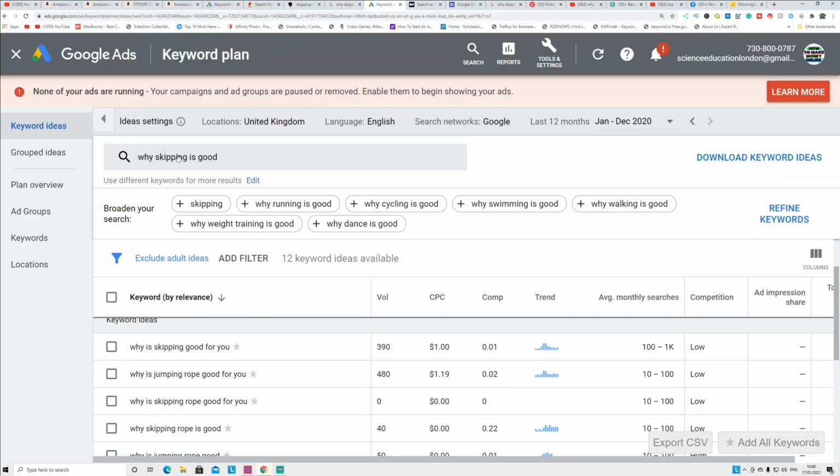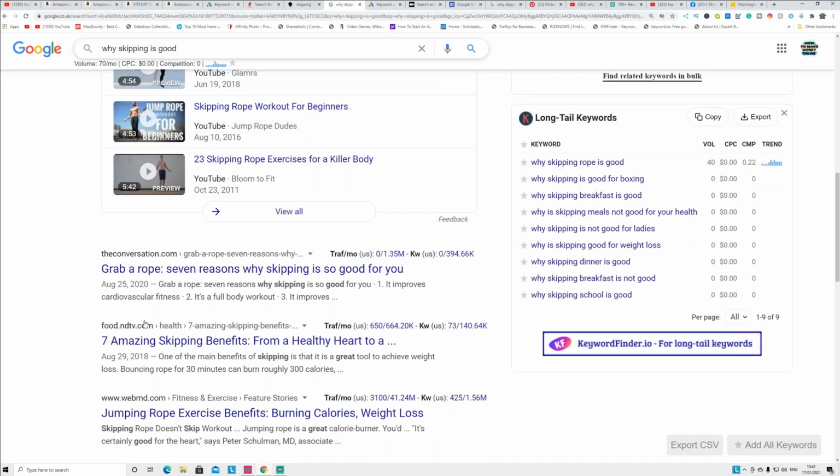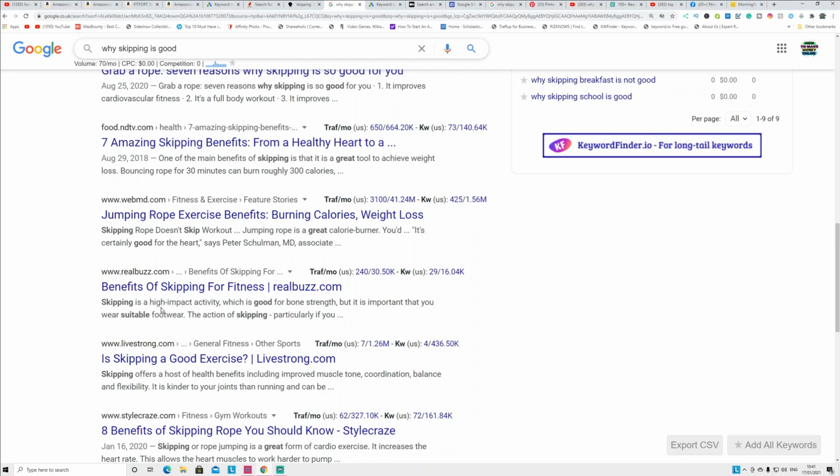If you go to keyword planner again and put that same thing, why skipping is good, you can see around 100 to 1,000 searches every single month, and the competition is low. So you can create content for this long tail keyword and you can promote it. Now how can you create the content? You don't have to buy this skipping rope, you don't have to use it. You can go to Google, find these articles, open them up, summarize them, and write a content article for this keyword term, and you're going to promote your affiliate offers.